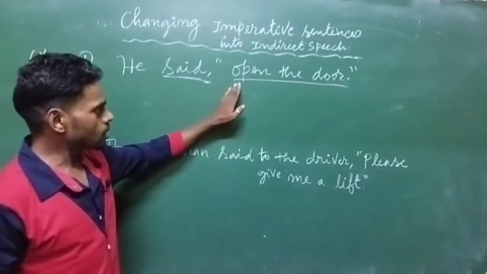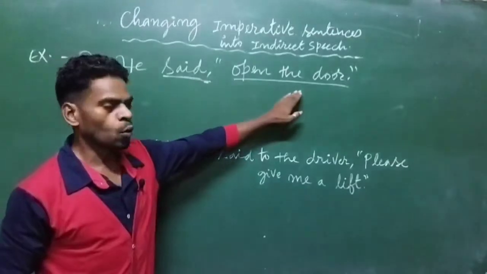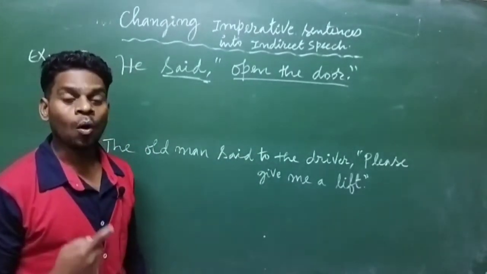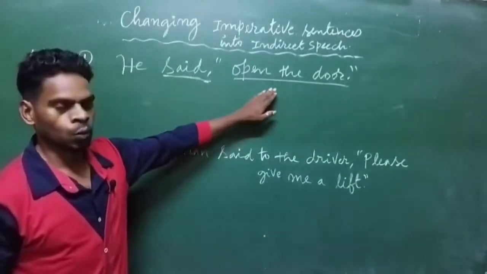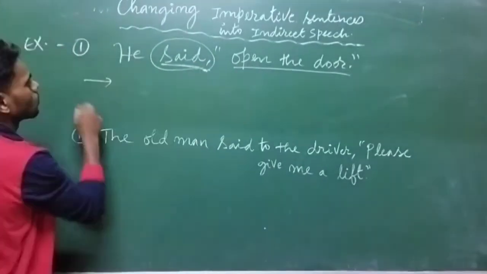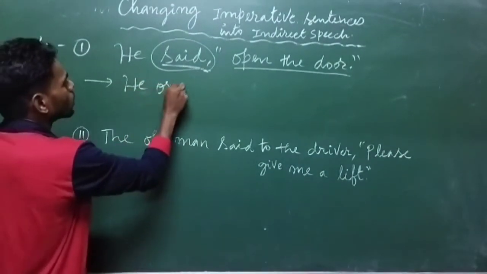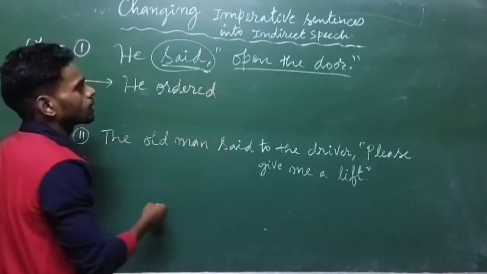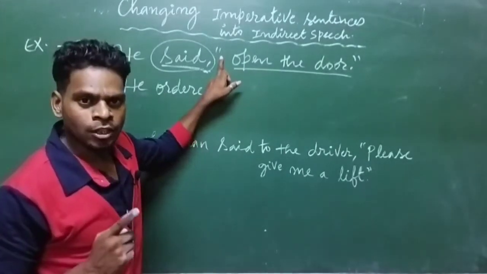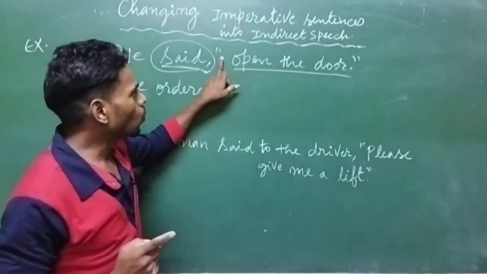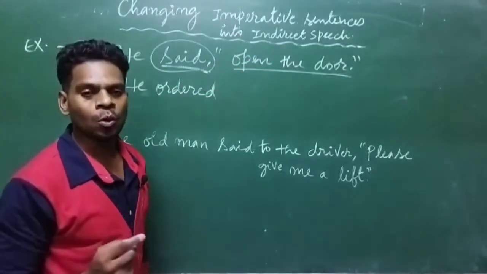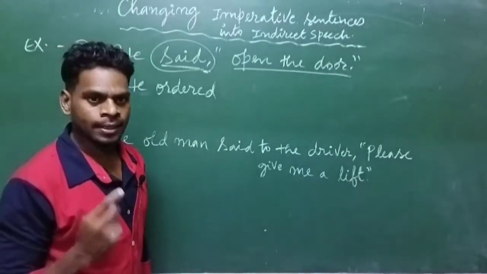Now when you see this sentence, open the door, somebody is commanding or ordering to open the door. So now said will change into ordered. So he ordered. Then remove inverted commas; conjunction that is not needed according to the rule. When you change an imperative sentence into indirect speech, we do not write the conjunction that.